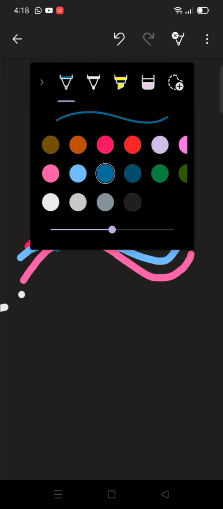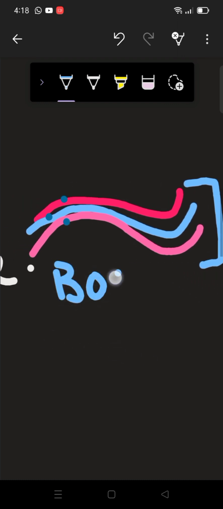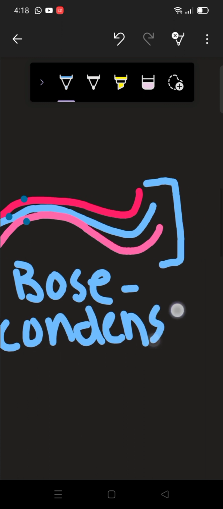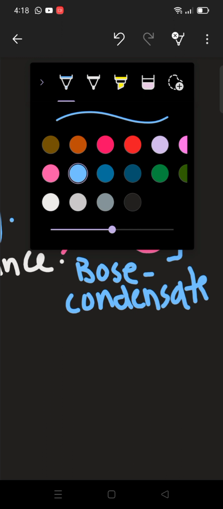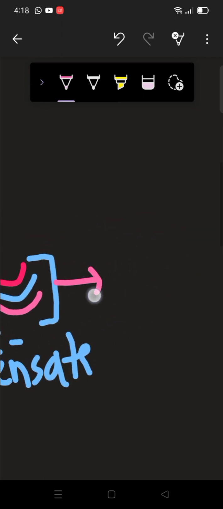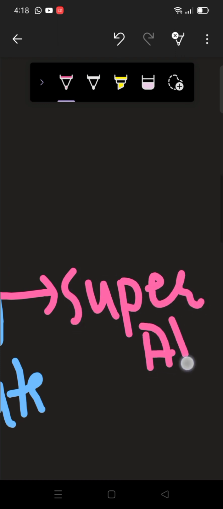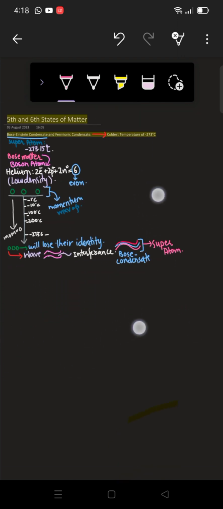So this wave is what we call the Bose-Einstein condensate. As these three waves are combined together, this is known as superatom 2, as I initially told you. Bose-Einstein condensate is also known as superatom.